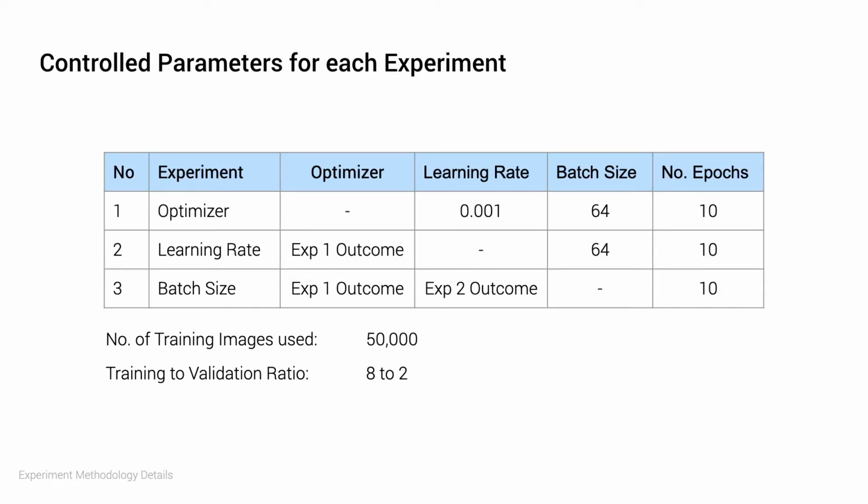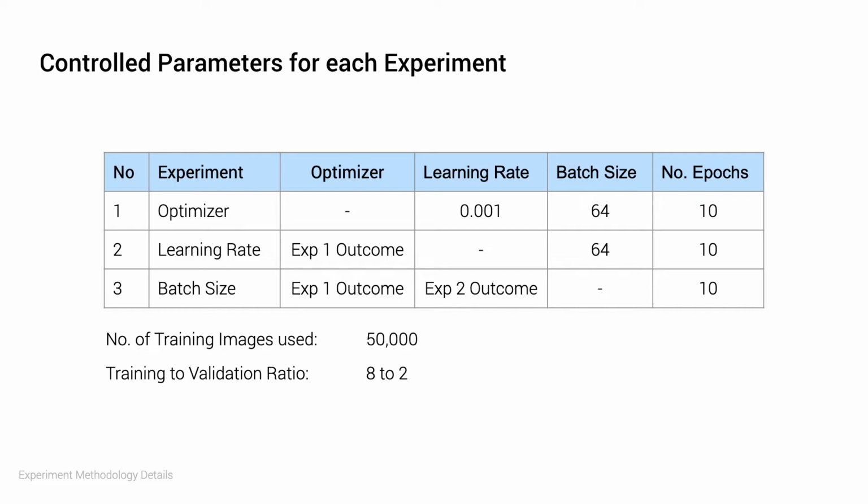As such, a total of 3 experiments will be conducted in this order, and these will be the controlled variables and their values for each experiment. The best option obtained from each experiment is also applied subsequently. Experiments will be conducted with 50,000 training images from the MJ-Synth dataset and over 10 epochs to speed up the training process during these experiments. But the final model will be trained over the entire 9 million images with the early stopping mechanism. We also split the image set by a ratio of 8:2 into our training and validation datasets respectively.